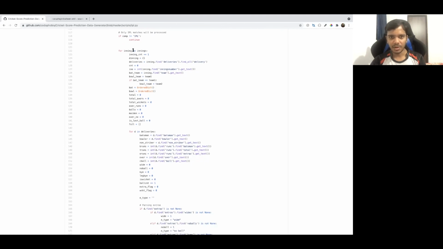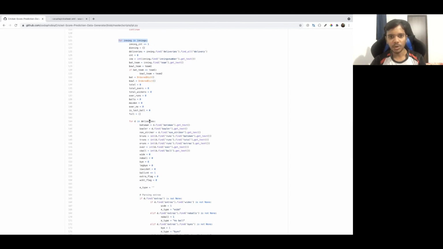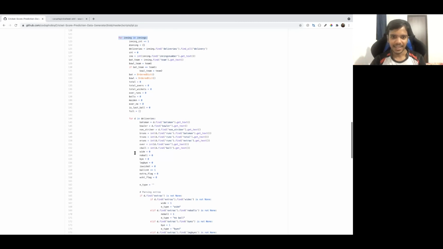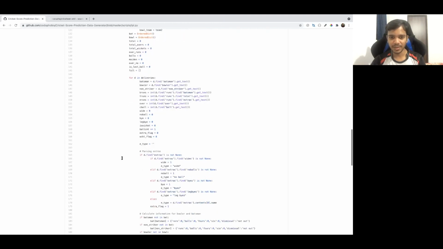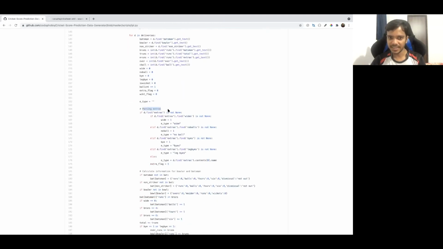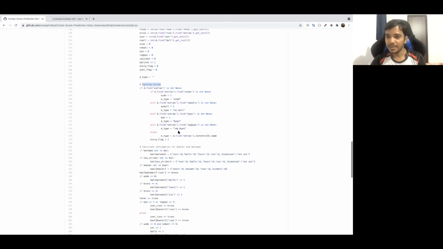Like you see, first I am iterating over all the innings, and of course, in the innings what will be there? There will be deliveries, right? So a number of deliveries will be there in an innings. Secondly, I am iterating over all the deliveries, like what happened on the first delivery, what happened on the second delivery, who was the batsman facing the first delivery, who was the non-striker, how many runs were scored on that delivery. Was it a wide? Was it a no ball? So this is the parsing of extras. So checking if it was a wide, whether that delivery was a no ball, and whether it was leg byes.